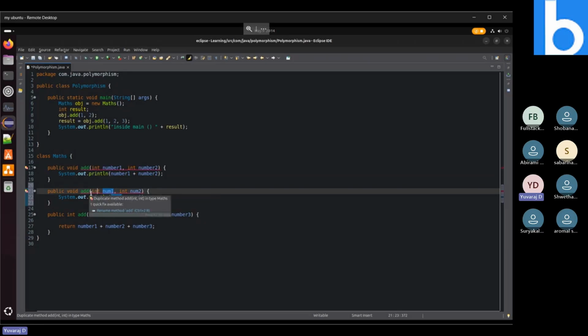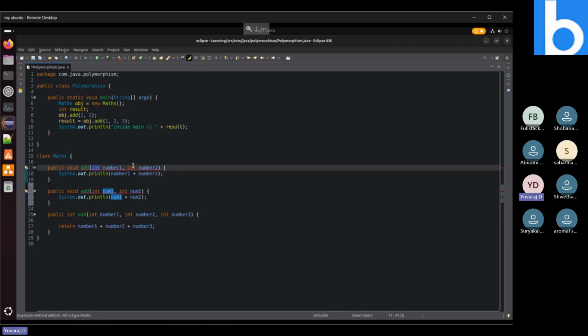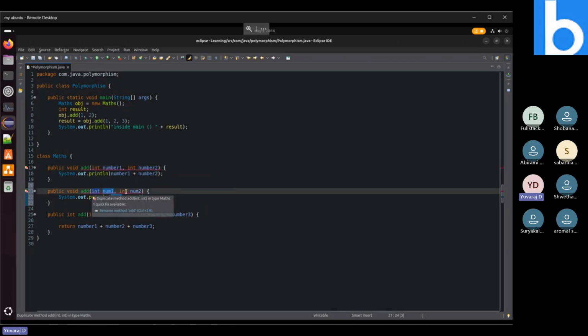when we hover over the issue, it is showing an error. When we hover the mouse on it, it shows duplicate method add(int, int). So it is saying you have declared two methods, and both methods are asking for two integers, so you can't declare a method like that. Abhirami, if we can't do that, we can do it in some other way. Here both the arguments are int, and here also both the arguments are int. So it is showing duplicate, even though the variable name differs. Variable name is not a matter here.